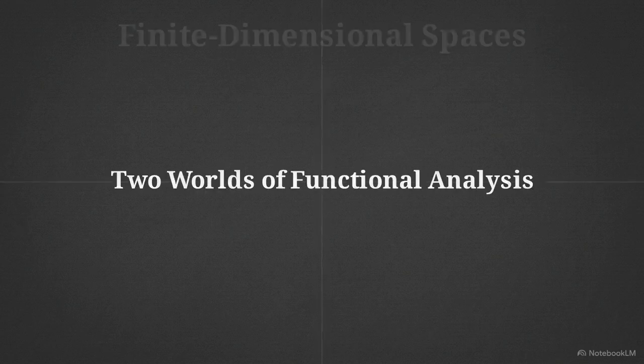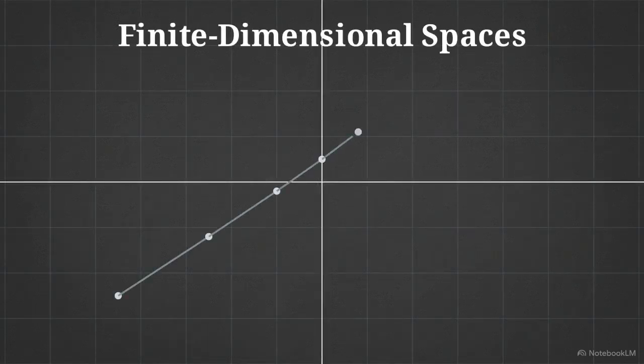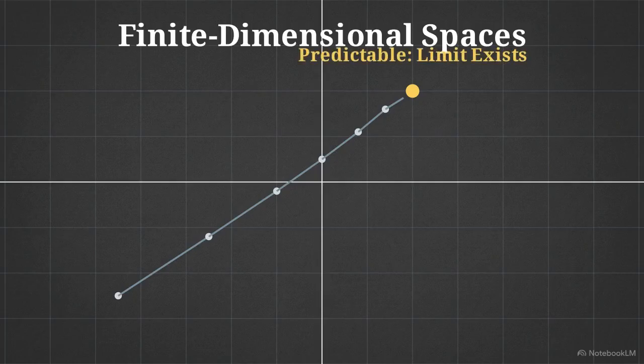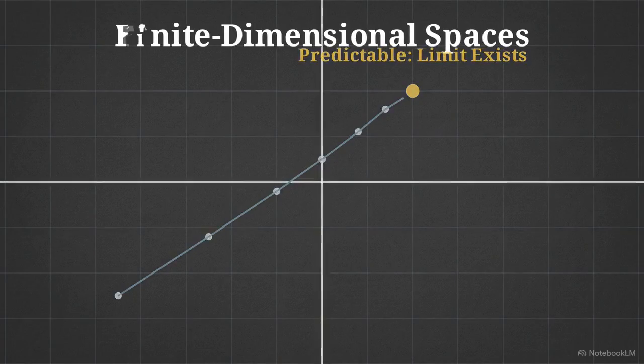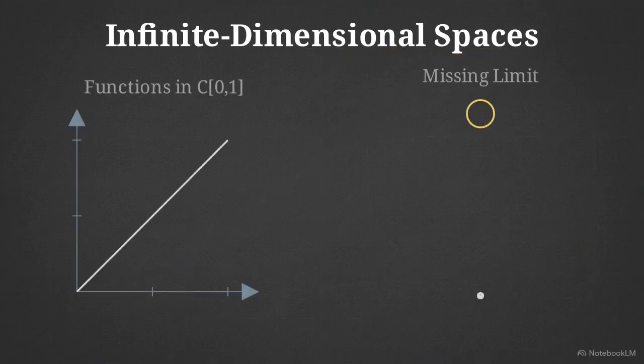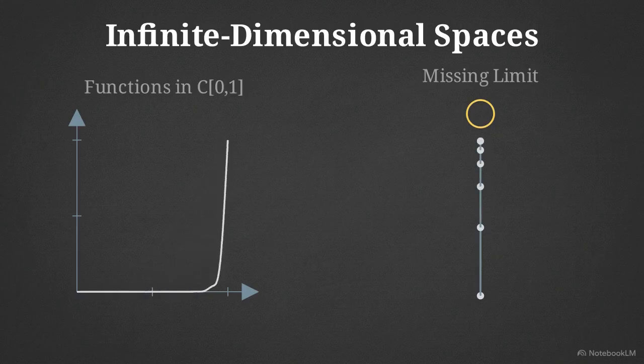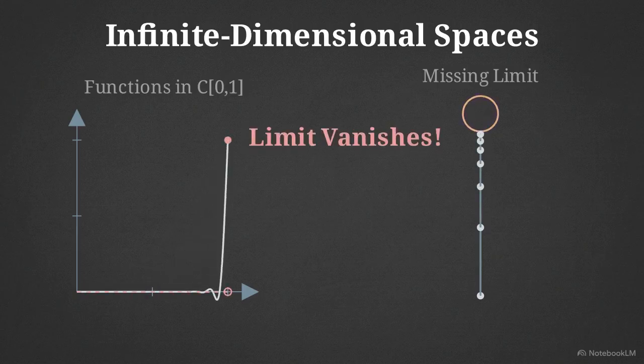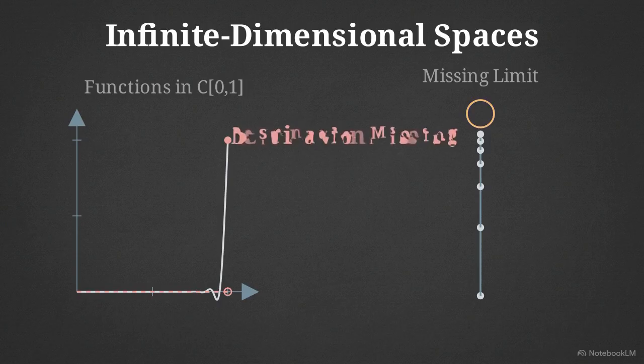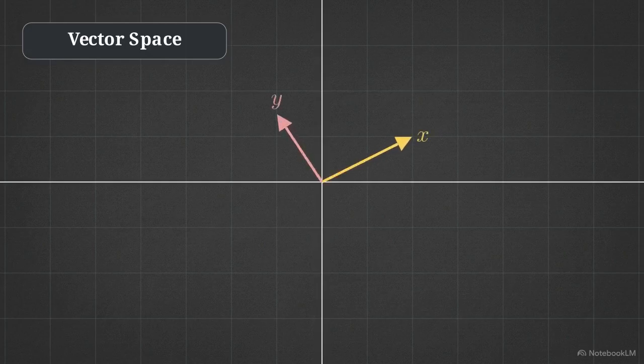Functional analysis distinguishes between two worlds. In finite dimensional spaces, we find a high degree of predictability, but as we move into infinite dimensions, that stability often disappears. Limits can vanish, and sequences that seem to converge may suddenly lack a destination. This progression shows how we build these environments.